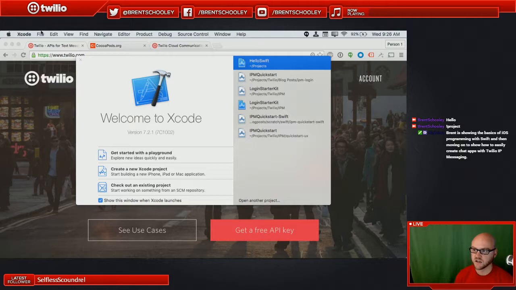As you can see, I'm going to be doing the basics of programming with Swift, and then we'll quickly move on to show how you can create chat apps really quickly, starting from the Twilio quick start, and then we might add some features. Time permitting, we're pretty short on time.